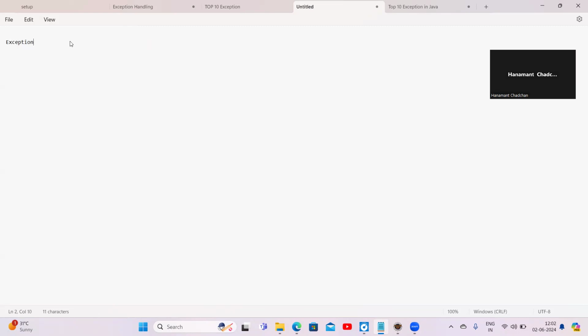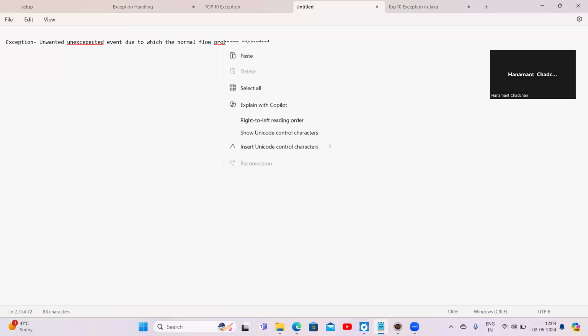Exception means an unexpected event due to which the normal flow of the program is disturbed.